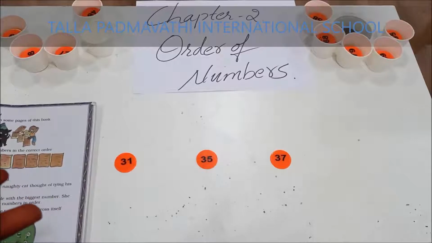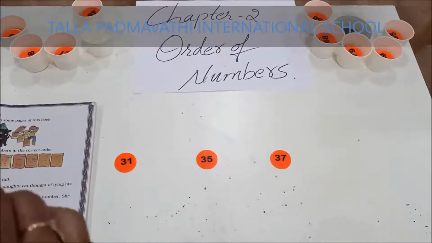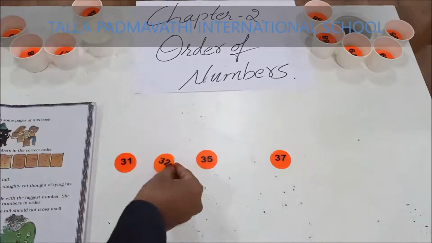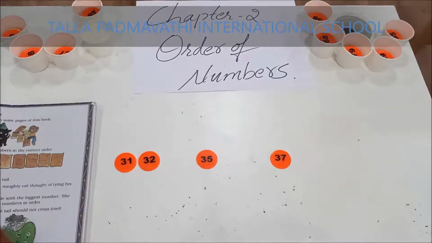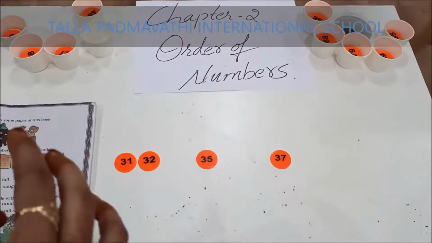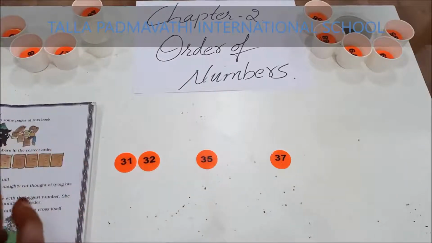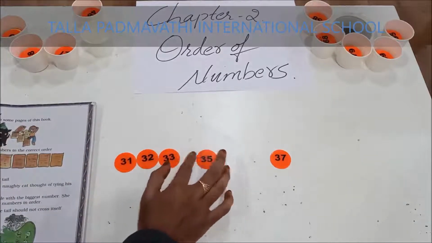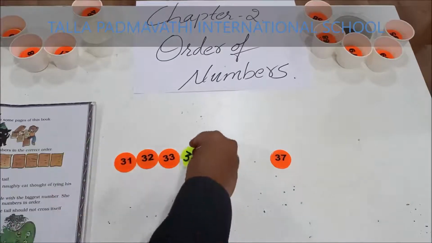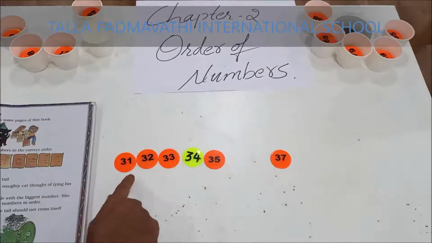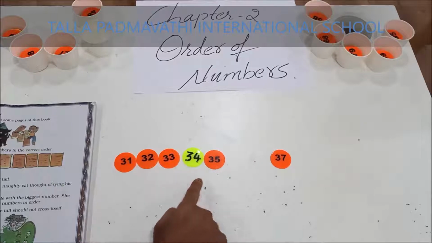It is 31 after? Yes, 32. 32 after? 33. 33 after? 34. 31, 32, 33, 34, 35.